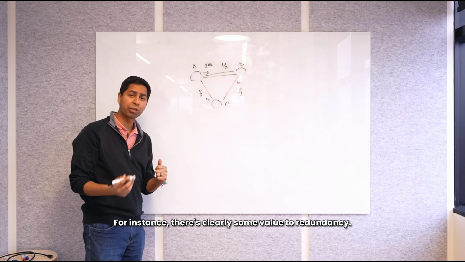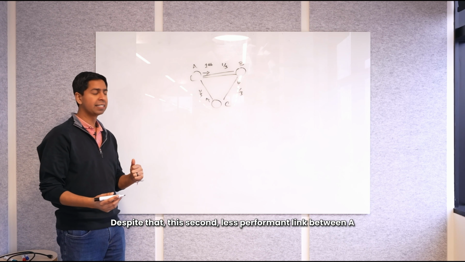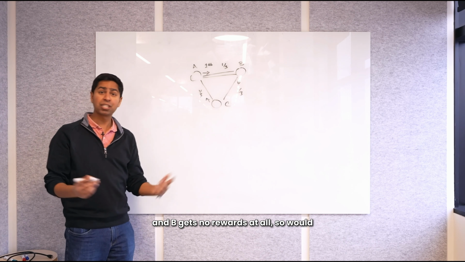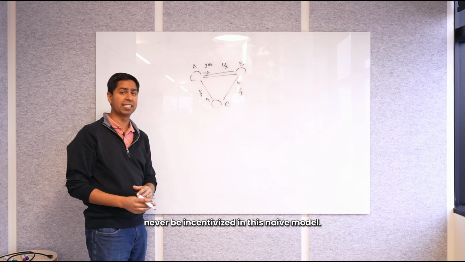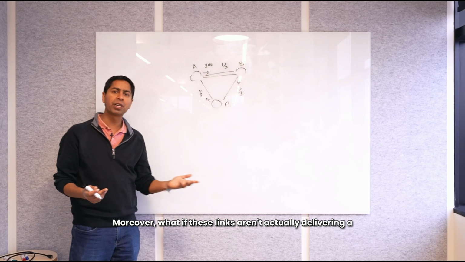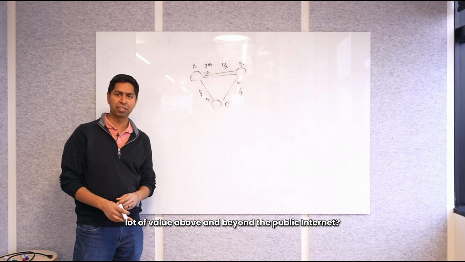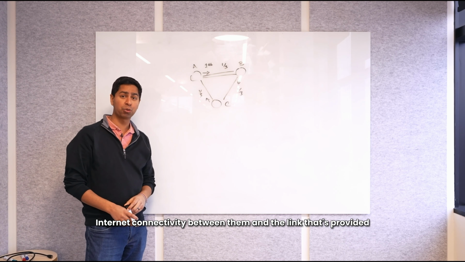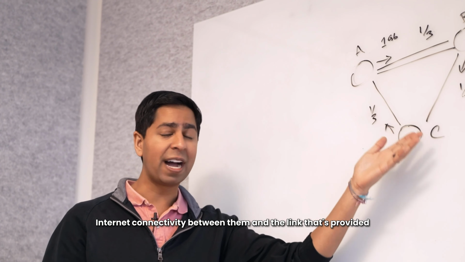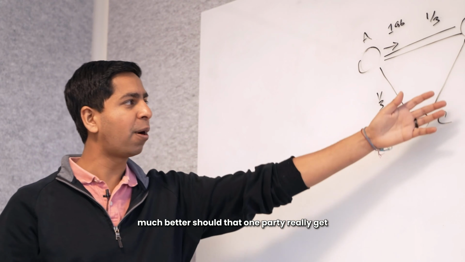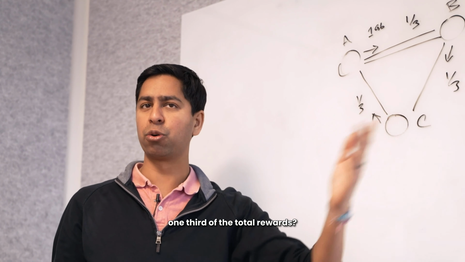For instance, there's clearly some value to redundancy. Despite that, this second, less performant link between A and B gets no rewards at all, so would never be incentivized in this naive model. Moreover, what if these links aren't actually delivering a lot of value above and beyond the public internet? Let's say B and C actually have excellent public internet connectivity between them, and the link that's provided by the network contributor, the private link, isn't that much better. Should that one party really get 1/3 of the total rewards?